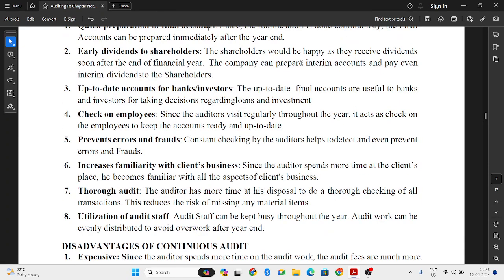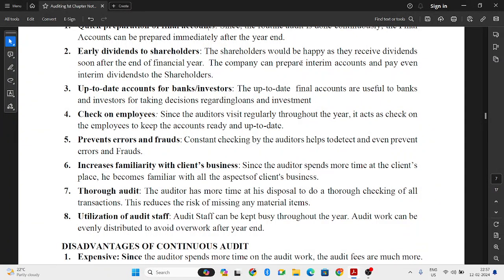Next, increases familiarity with clients' businesses. What happens when the auditor frequently visits the organization? He will spend more time in the client organization. So the auditor can easily analyze what the organization is actually about and what operations happen in this business. So he will become familiar with all this information.